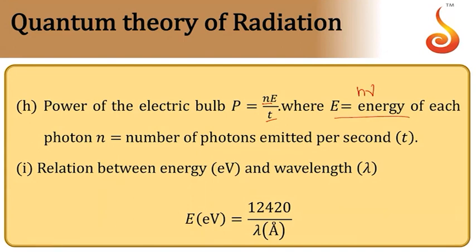The relation between energy in electron volt and wavelength is 12420 divided by lambda in angstrom, or you can take 1242 divided by lambda in nanometer. This will directly give you the energy of the photon in electron volt. This can be used as a shortcut.